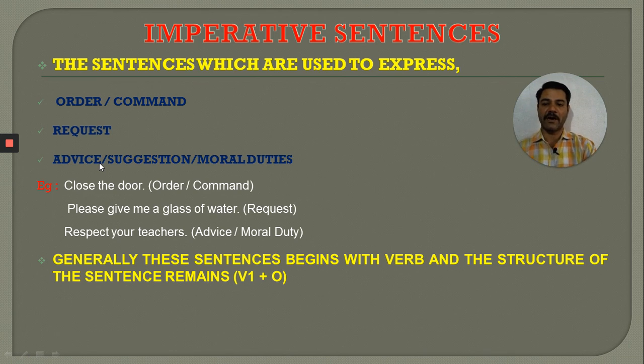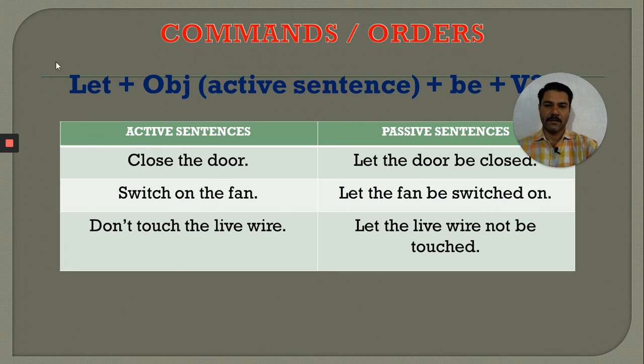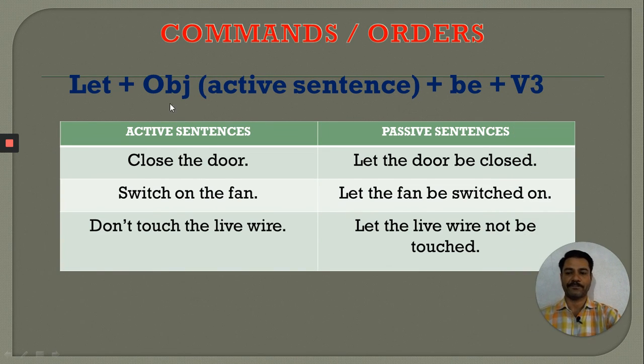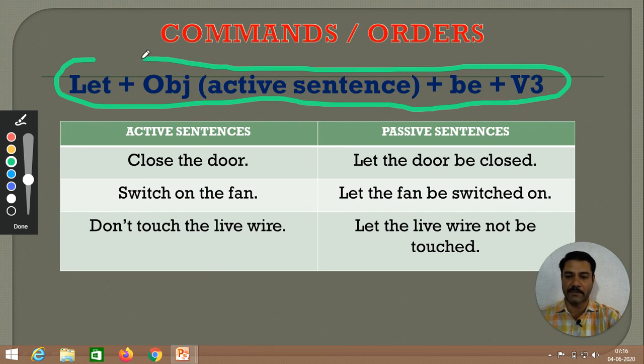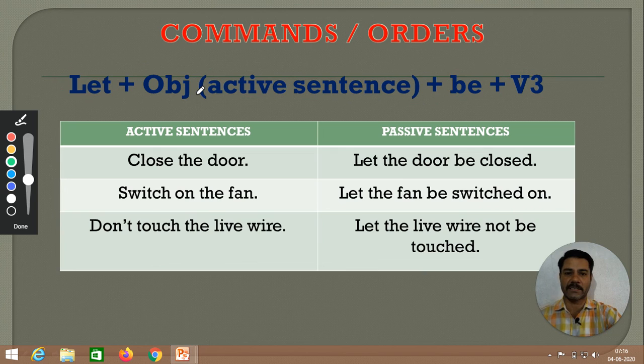So let's begin with how to convert the sentences which express order and command to its passive voice. Commands and orders means the sentences which are expressing commands and orders. How to convert them into their passive? Just remember this formula for their conversion into passive. Let plus object of active sentence plus be plus v3. This is the formula for conversion of active voice into passive voice. Let us see the example. It will be more clear to you.